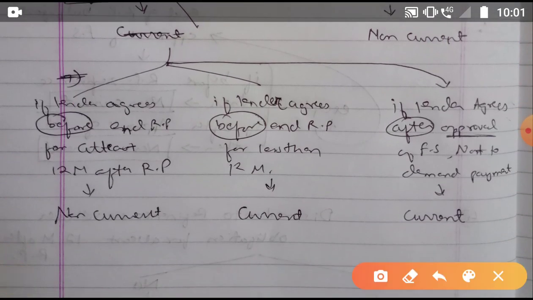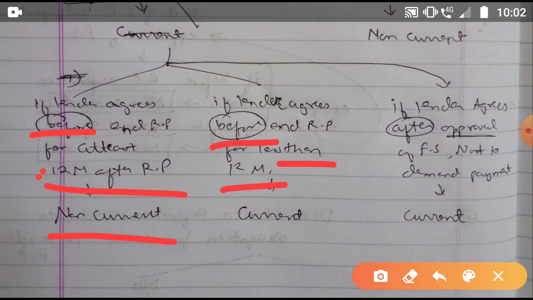And if it is before the end of the reporting period, for at least 12 months, meaning the entity went to the bank before the end of the reporting period to extend the loan for 12 months, of course it would be non-current. And if the entity went to the bank before the end of the reporting period but the loan has been extended for less than 12 months, it will be current.